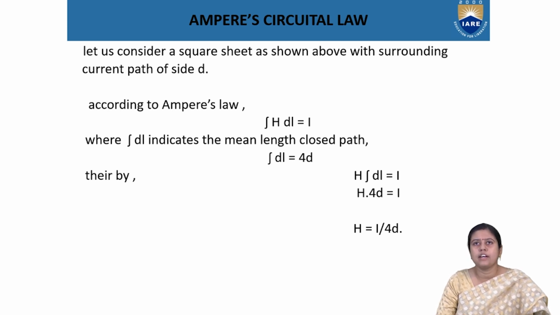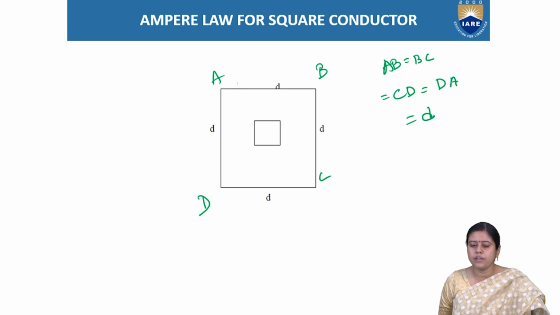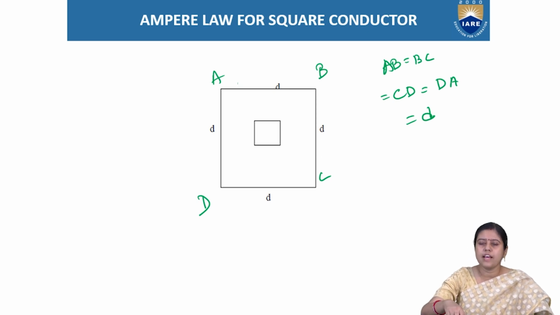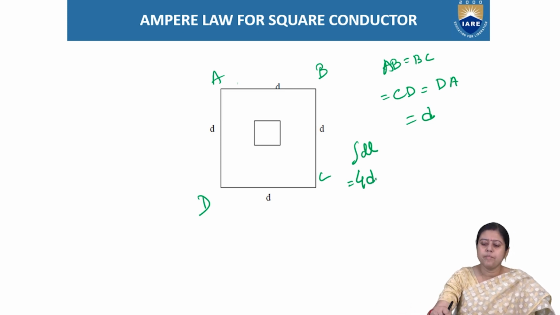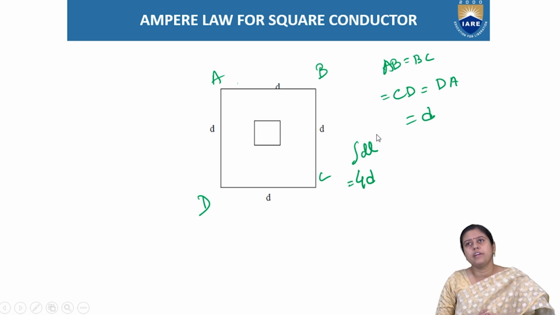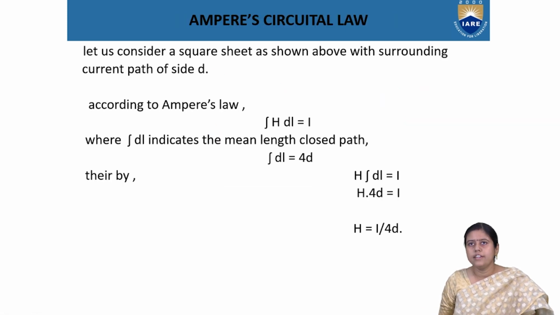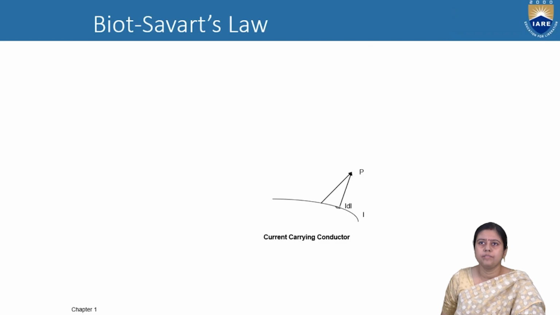According to Ampere's Circuital law, the integration of H dl is equal to I. And from the previous one, you can see that as this is a square, the integration of dl is equal to 4d, because d plus d plus d plus d. So H into 4d is equal to I, and H is equal to I by 4d.